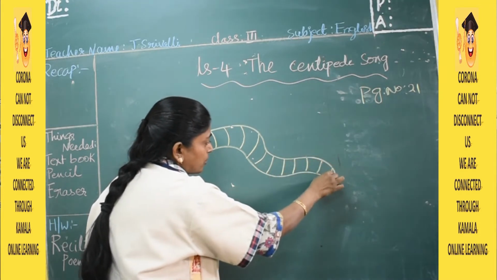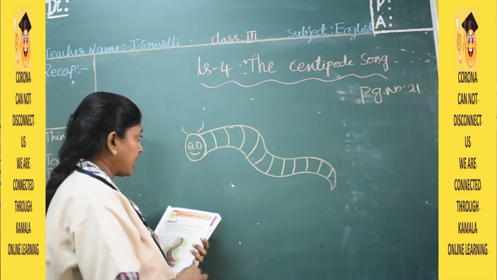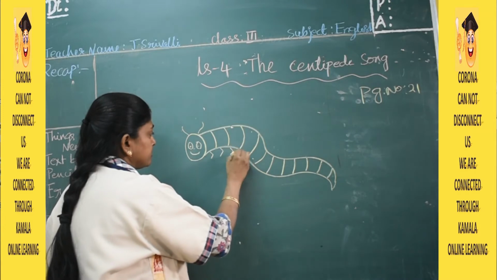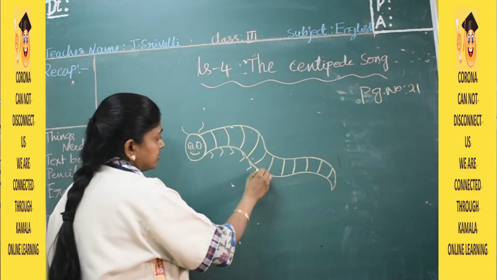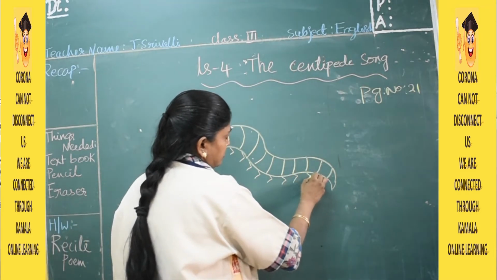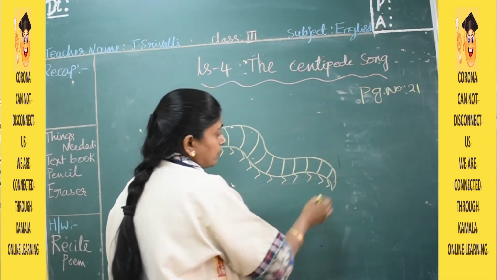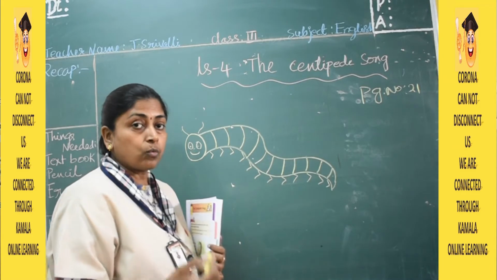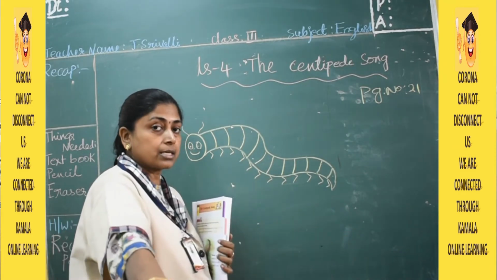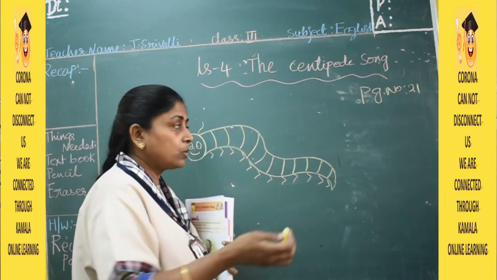Hope this drawing looks nice to you, children. And it has n number of legs. We are able to walk with 2 legs, but a long insect, how can it walk with 2 legs, right?